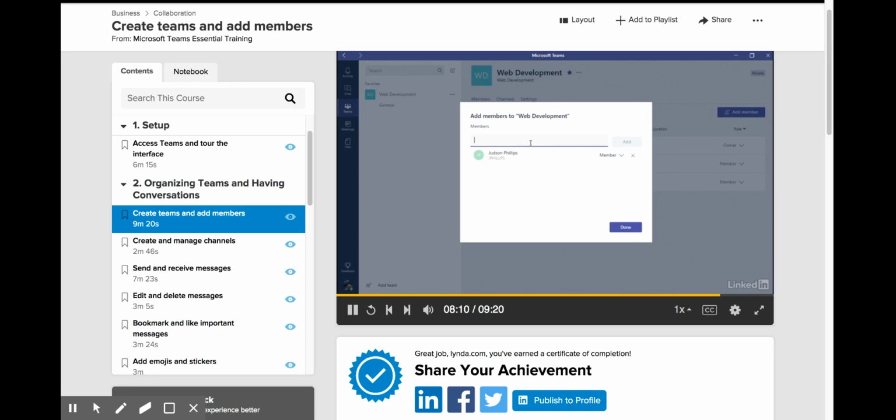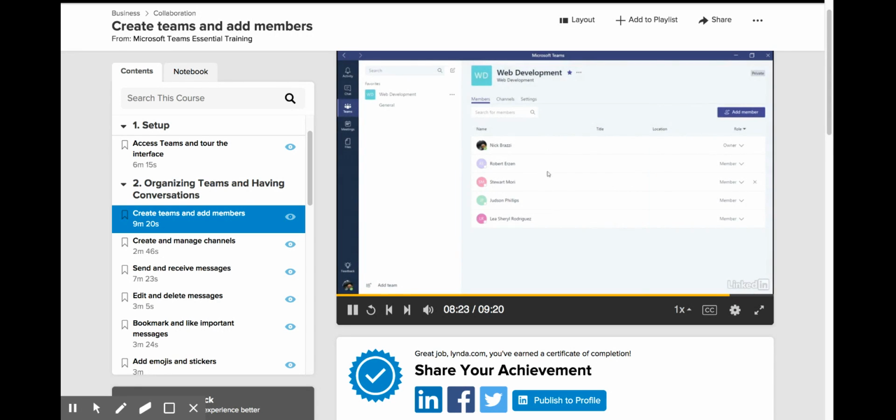So if I click on this search field and I search for graphic designers, I don't even need to type in the whole thing. It will do the search. It finds that group. I can select it. I can hit add. And I'm going to hit done here. And I can see all of the people who were in that Office 365 group have been added to the list of members on this team.